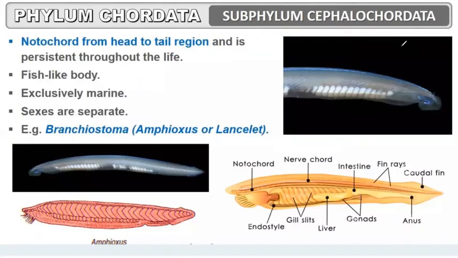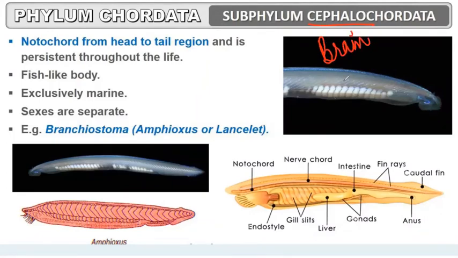The other subphylum of Chordata is Cephalochordata. The notochord is present, located from the head to the tail region, and is persistent throughout life. The word cephalo indicates head.